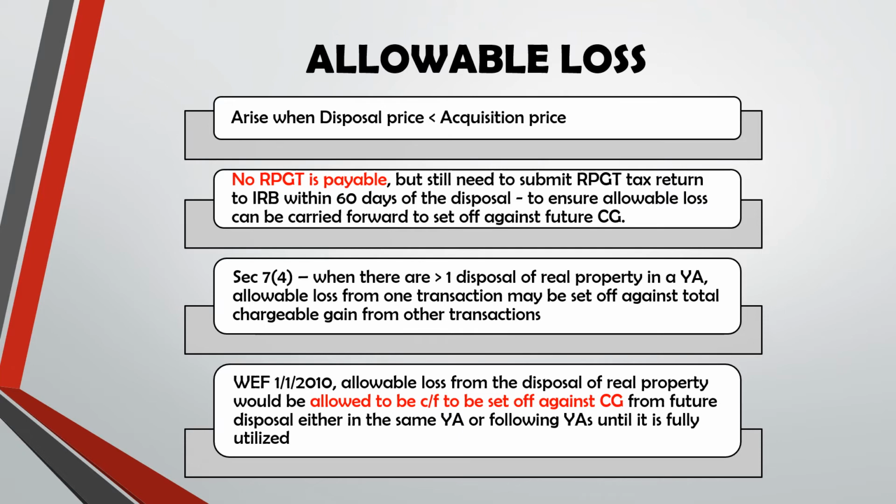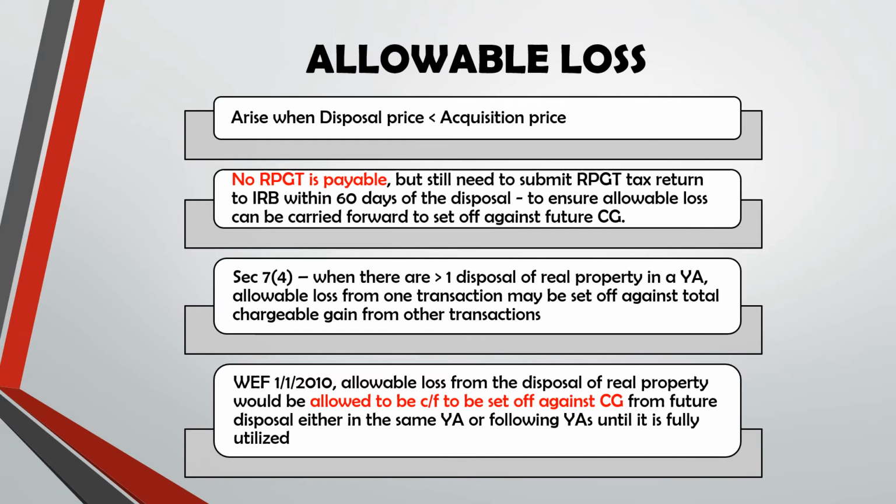Section 7 sub 4c, when there is more than one disposal of real property in a year of assessment, allowable loss from one transaction may be set off against total chargeable gain from other transactions. So, meaning that allowable loss can not only reduce chargeable gain from one property, but it can actually also reduce the chargeable gain from a few transactions.